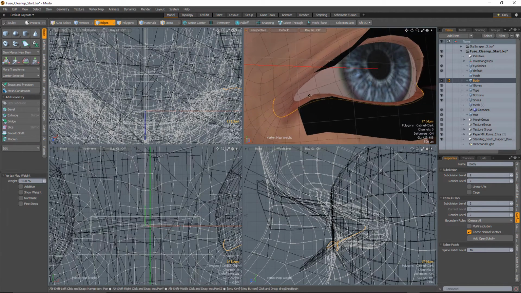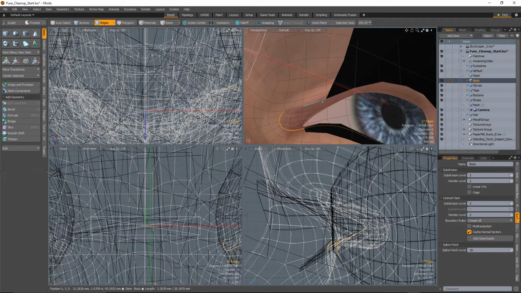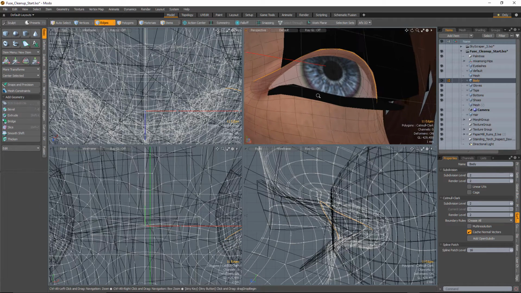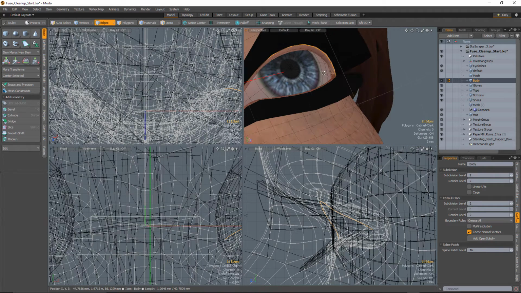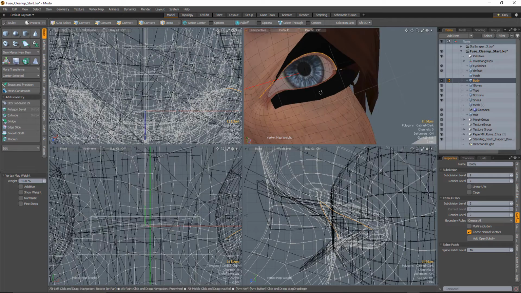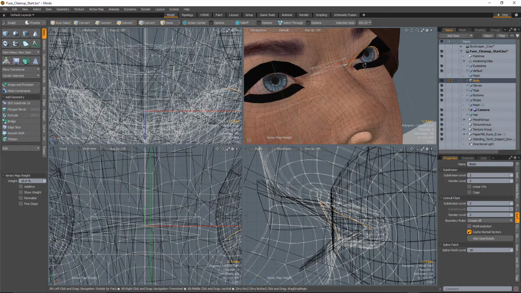Shift W, click, and then the same thing up here. And you want to make sure that you're not selecting an edge loop that goes way off into some odd part of the character that you don't want to sharpen, so we're just going to add those in there. You can see it's a very subtle detail, but it will really help if you do want to get in